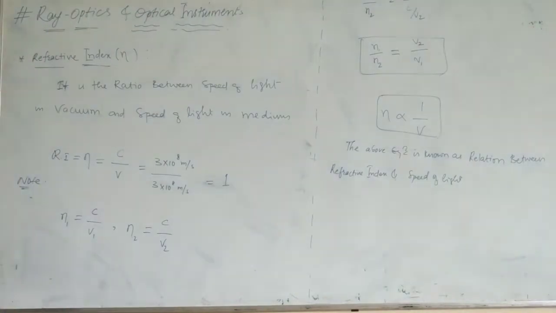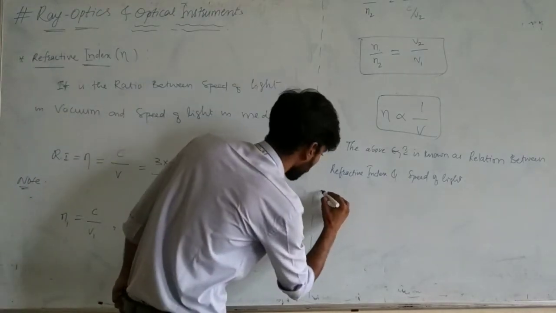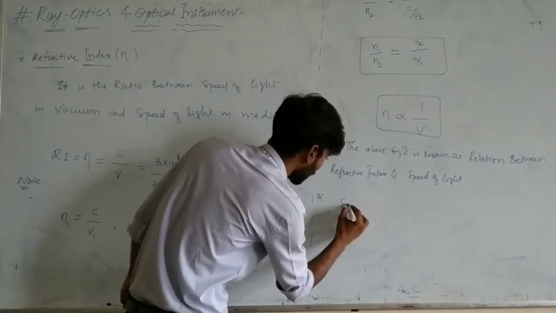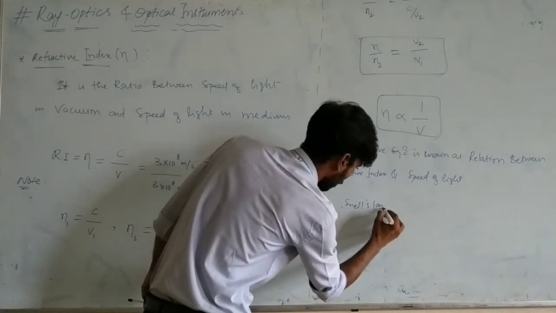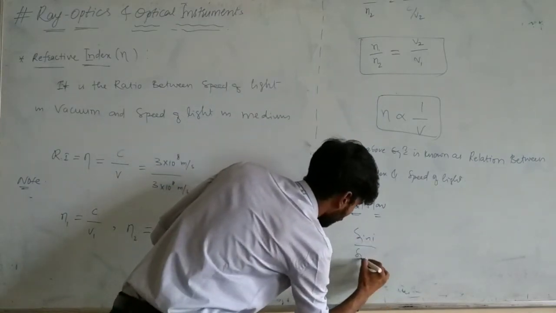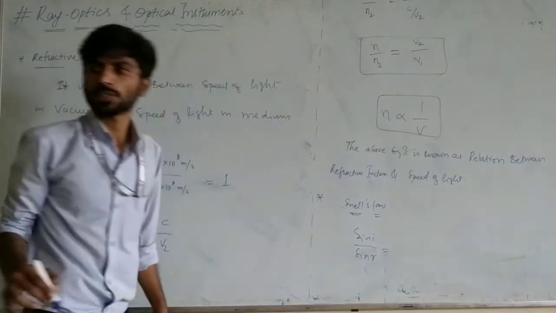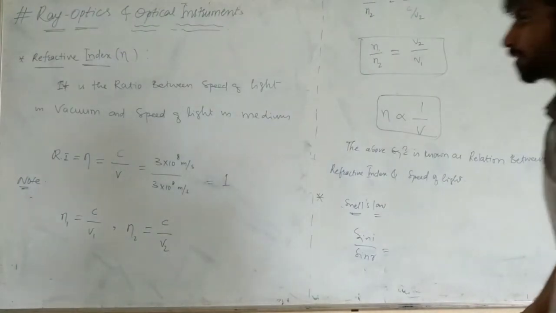No, none. Then by using Snell's law, we will write one equation for this. The Snell's law, now only we can learn. So the next point: Snell's law becomes what? Snell's law says sin i by sin r is equal to the refractive index, that is nothing but n1 by n2. Correct? That's what we wrote.